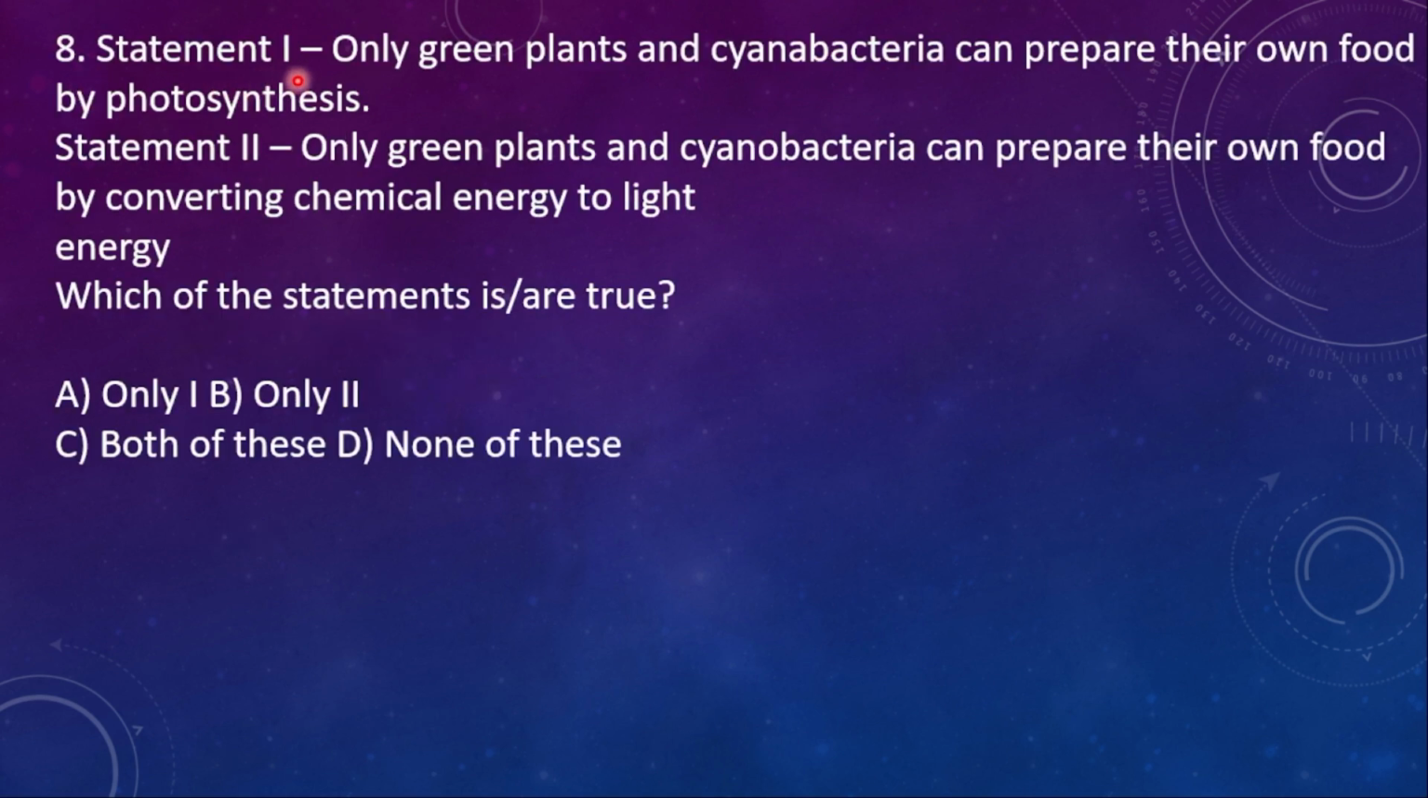Eighth one. Statement 1, only green plants and cyanobacteria can prepare their own food by photosynthesis. Statement 2, only green plants and cyanobacteria can prepare their own food by converting chemical energy to light energy. Which of the statements is true? Among them, only the first statement is right.